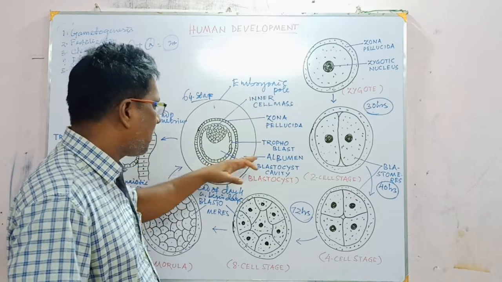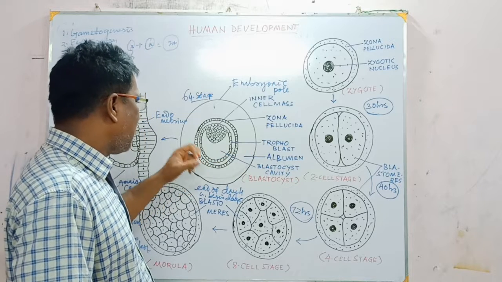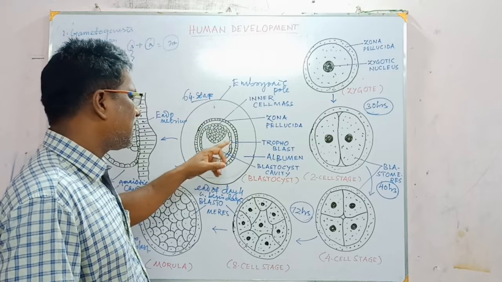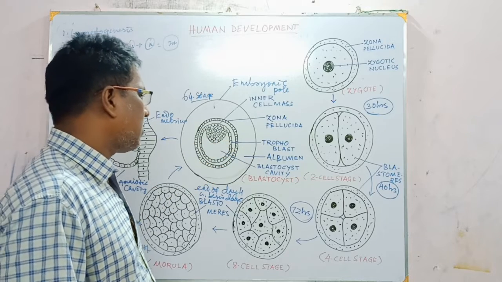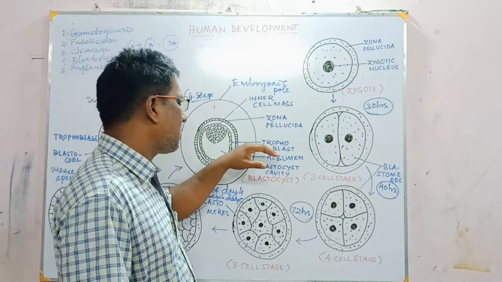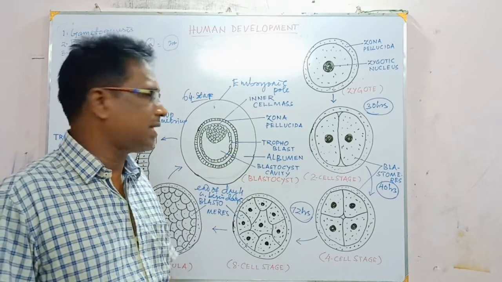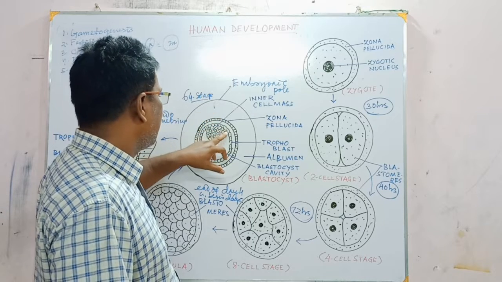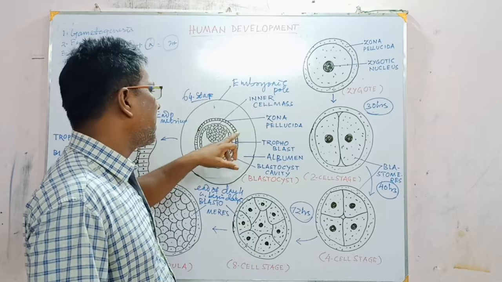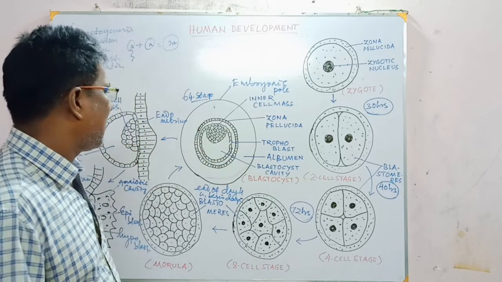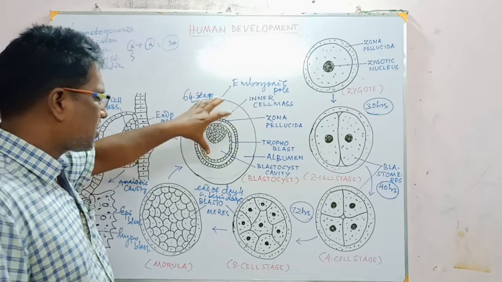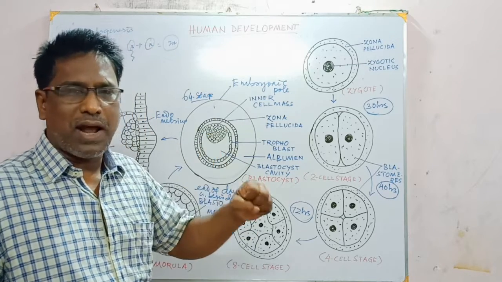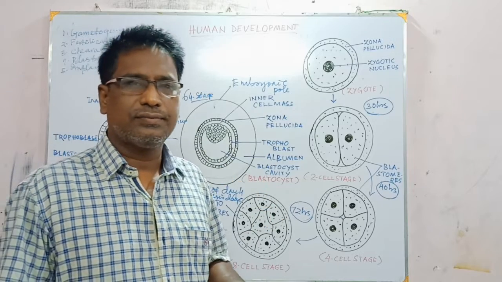So it is covered by an albumin protein layer, and the inner cell mass as well as the peripheral cells, which are like phagocytic cells. These are flat cells and are called the trophoblast. The inner cell mass and trophoblast together are covered by a membrane called the zona pellucida. So this is the structure of the blastocyst, and it is ready to implant in the uterine wall.